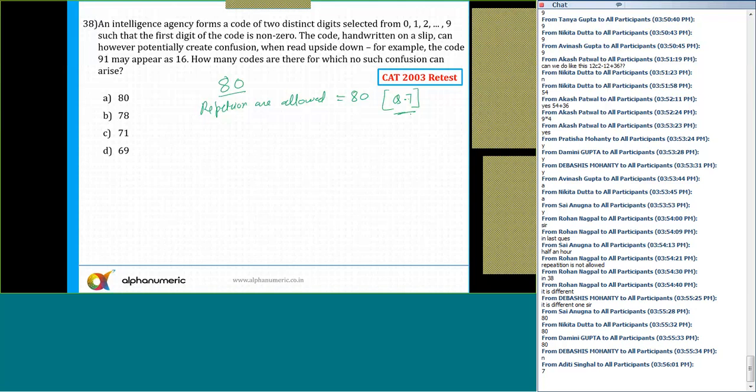Now, how many codes are there for which there is no confusion? So I need to remove all the cases in which the repetition is occurring. Out of this 80, how many cases do I need to subtract now? Can anyone tell me?